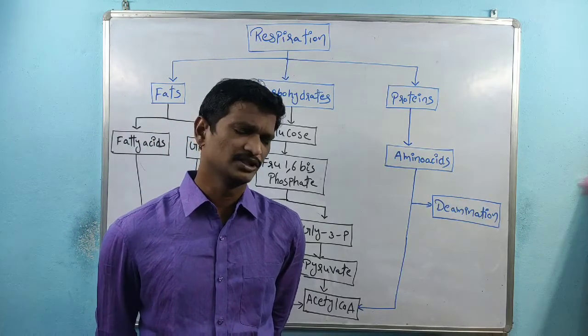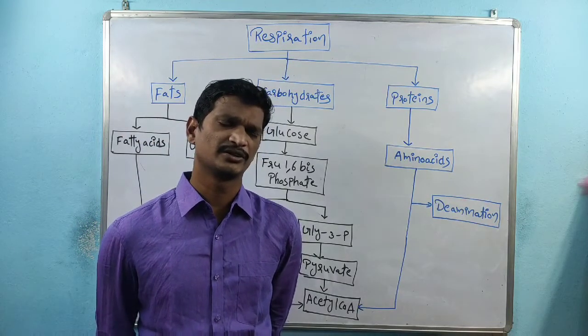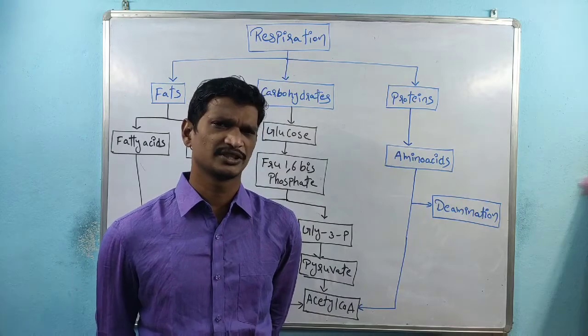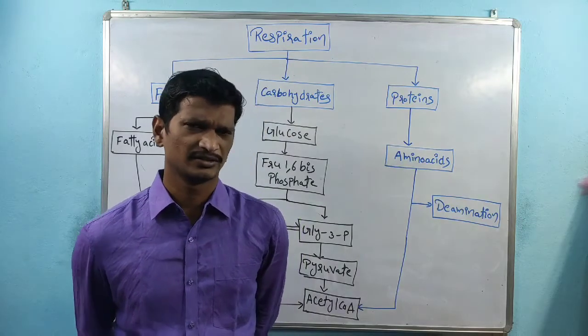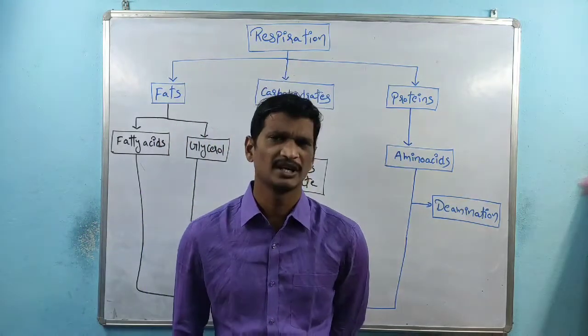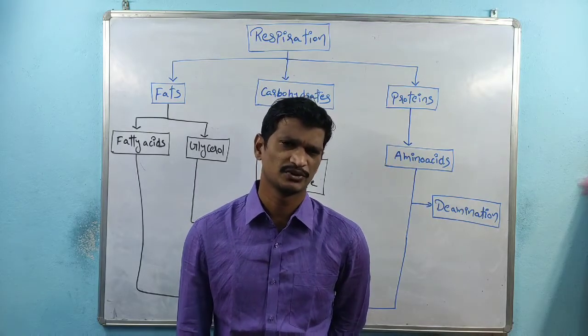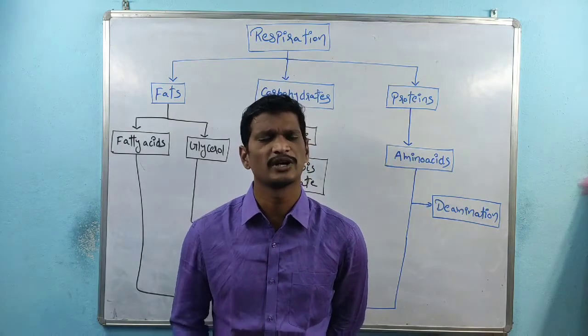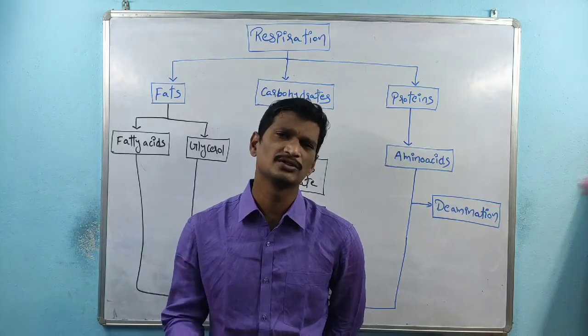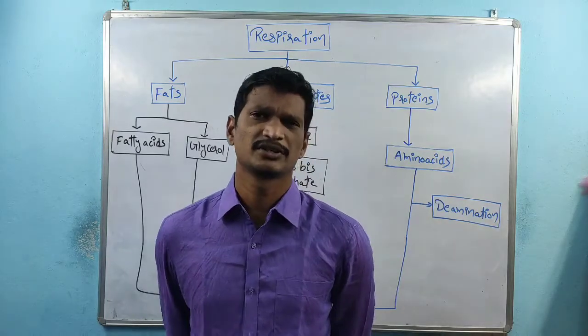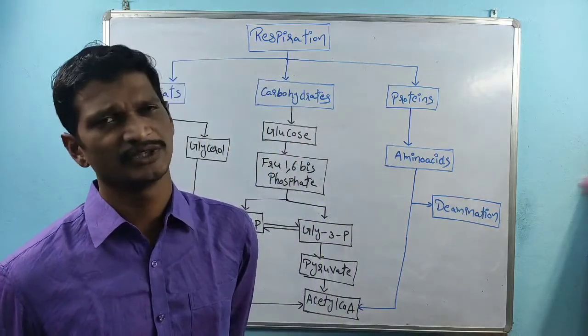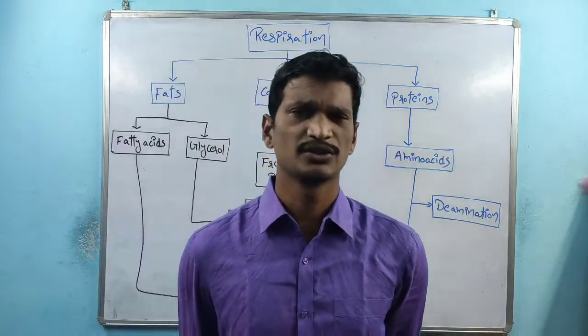We know that cellular respiration can be divided into 3 phases: the glycolysis pathway, the next one is the TCA cycle pathway, and the next one is the electron transport chain, right? That is related to carbohydrate metabolism. Fats are also involved in energy production. How do fats produce ATP? Most of the students have a doubt here.